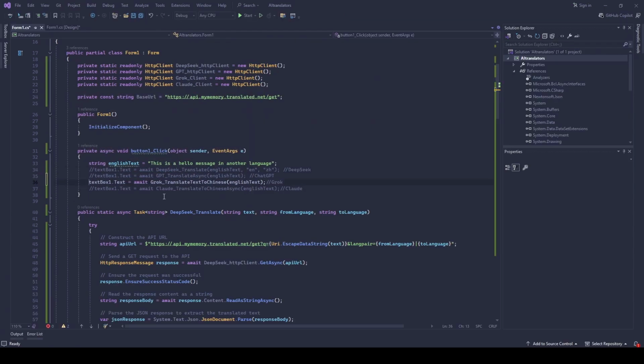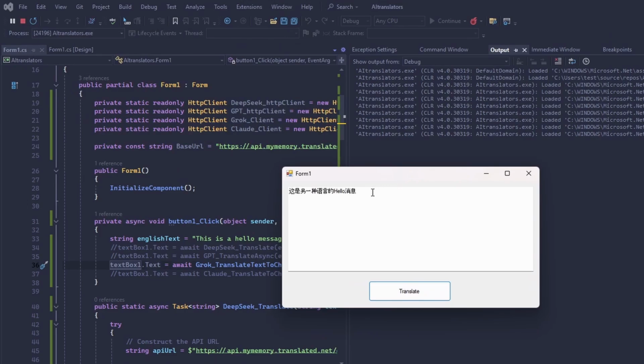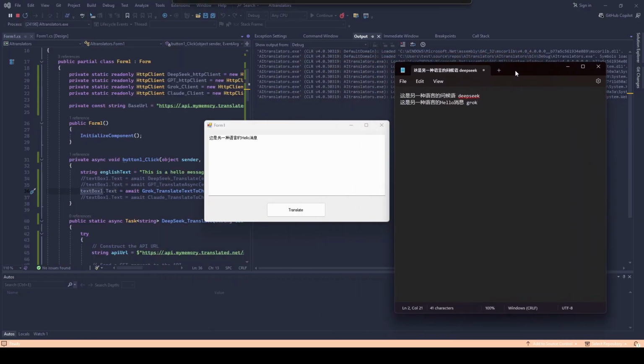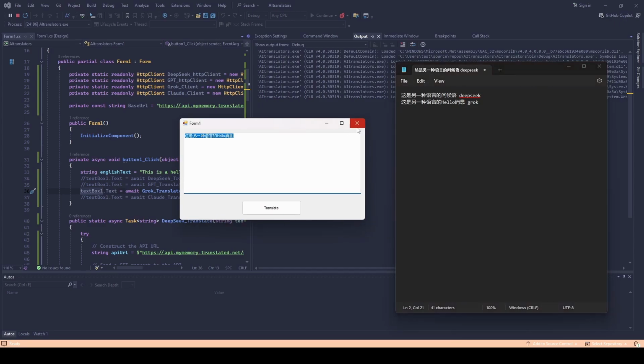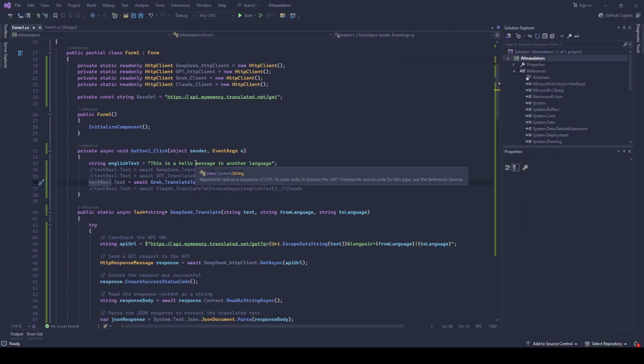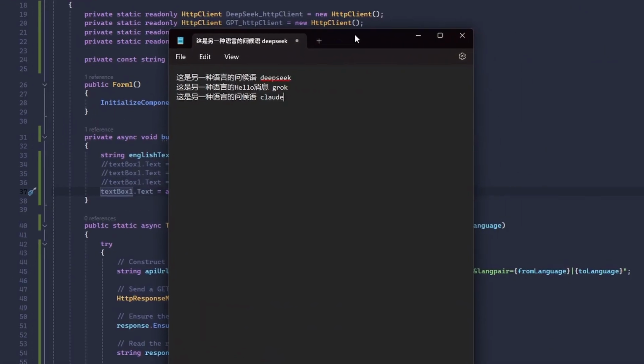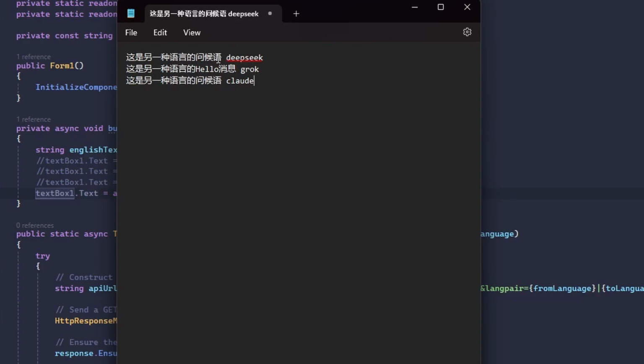Next, we have Grok. And we have some Chinese letters, but also hello inside. Okay. But it seems to be pretty similar to the DeepSeek one, apart from the end. Now let's do Claude. And we also have something. Okay, so Claude and DeepSeek gave the same responses, and Grok gave the start of those, but had something else at the end.